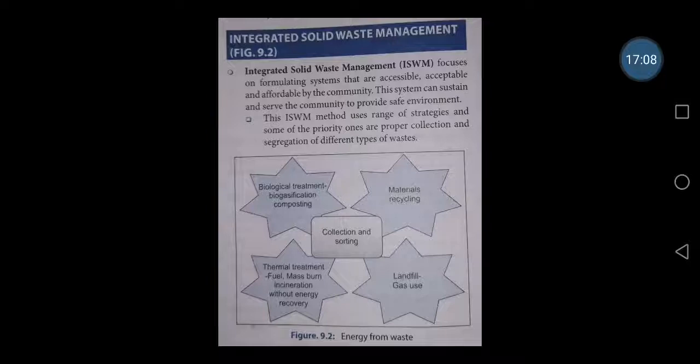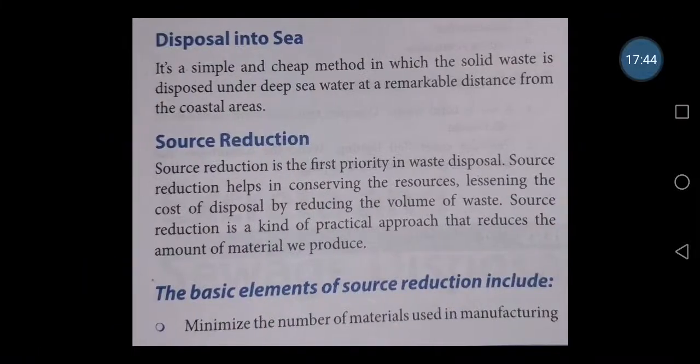Then thermal treatment, that means fuel or mass burning or incineration, with or without energy recovery. Then biological treatment or biogasification, composting. So there are many methods. These are all the various types of energy which can be produced from waste. Materials can be recycled, and through landfilling we can use the gas. Fuel or thermal treatment gives energy production through incineration. Biological treatment can lead to biogas through composting methods. So there are many types of energy which can be made from this waste.